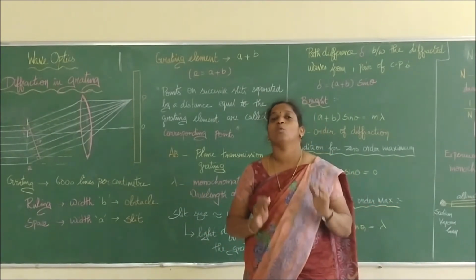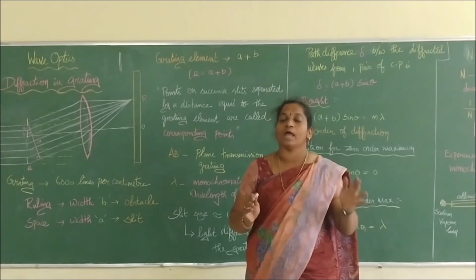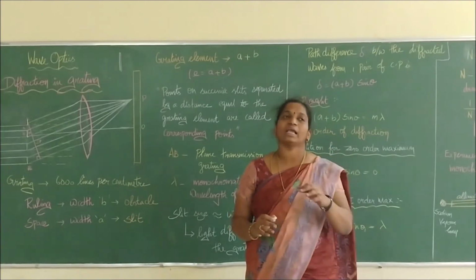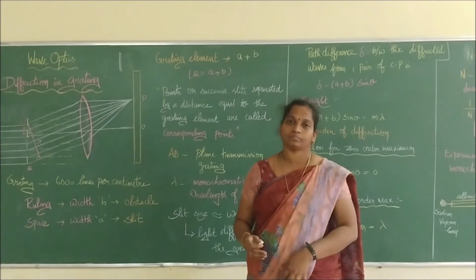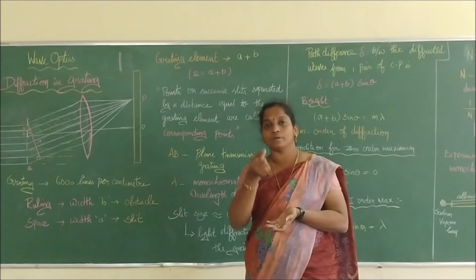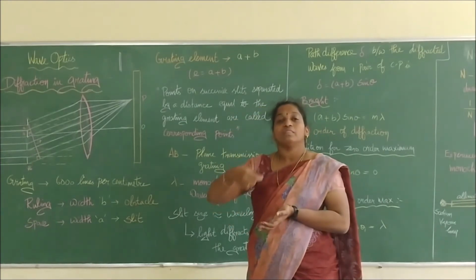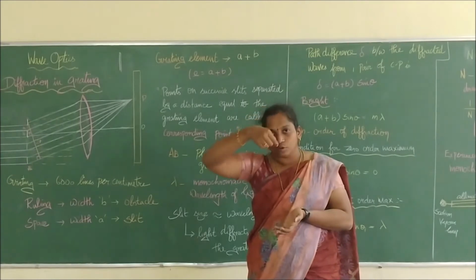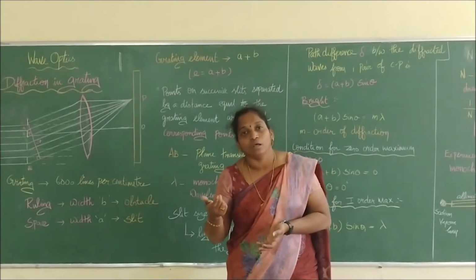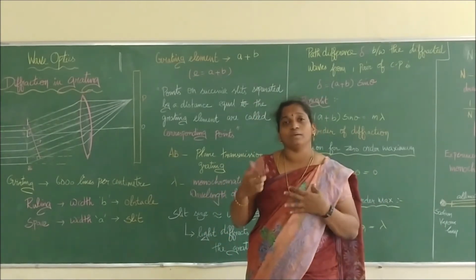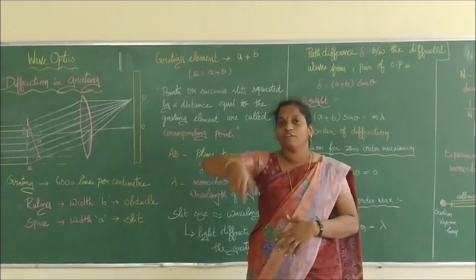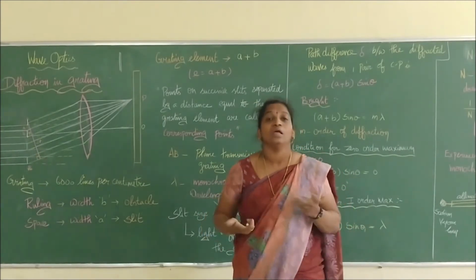So we have just seen what is meant by a grating and how the grating has been drawn, which part acts as an obstacle and which acts as a slit. If you take an example, we can take our normal mirror, right? If you see the mirror on the back side, there is a coating. With the help of a compass or any sharp thing, if you draw a line on it, we remove the mirror coating. That region is going to act as opaque, right? It is not able to show your image reflection. If I draw a line like that, only the part that has been left will show your image, the remaining will not.